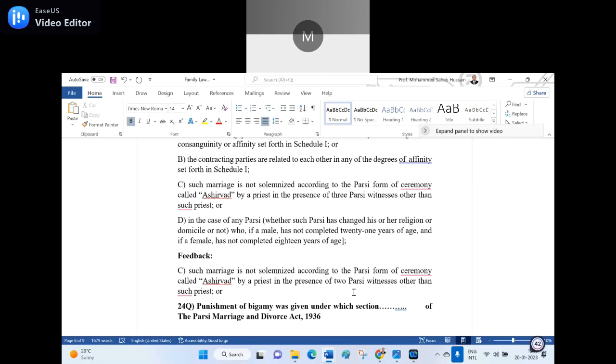How many witnesses are needed in the Hindu Marriage Act? Two, sir. Only one. Two or more, sir. See, somebody says one, somebody says two. Two is the right answer, sir. Okay. In Sunni marriages, how many witnesses are essential in Muslim law?